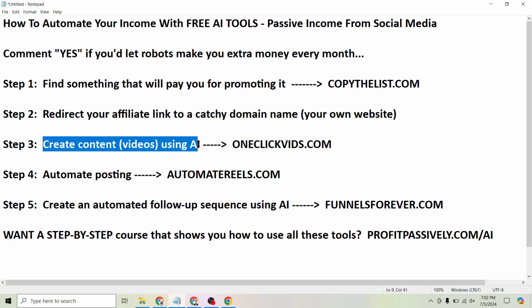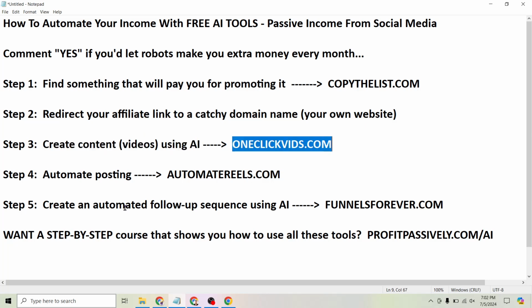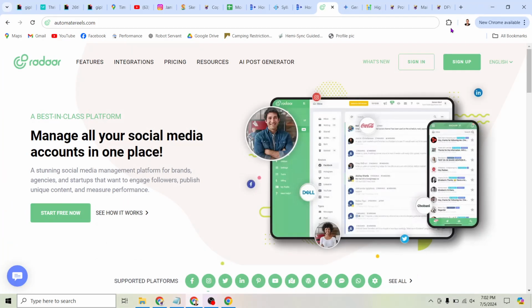Then you're going to create AI videos, again, by clicking about 3 buttons at oneclickvids.com. Then you're going to take those AI videos that you've created and you're going to schedule them using this tool at automatereels.com. It's super simple. You just link up your social media accounts, whatever accounts you want it to post to. You upload the content, tell it when you want it to post, and it does that.